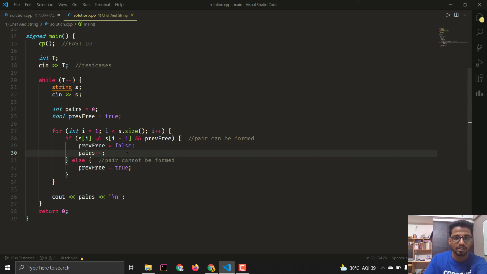That is because we are traversing from left to right. So obviously when we go to the i plus 1th person, we will check if the ith person is of the same gender or not, and if it is free or not. So obviously that case is going to be covered somehow. And the else case means the pairs cannot be formed, so we make the previous free true. And finally, we print the number of pairs we have got, and we break the line.